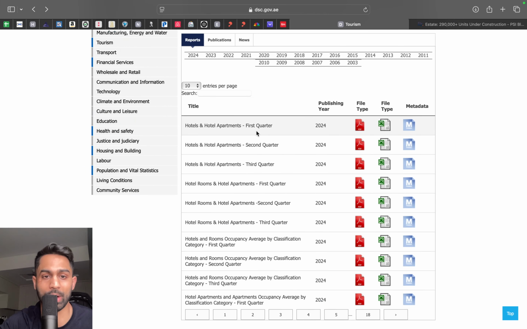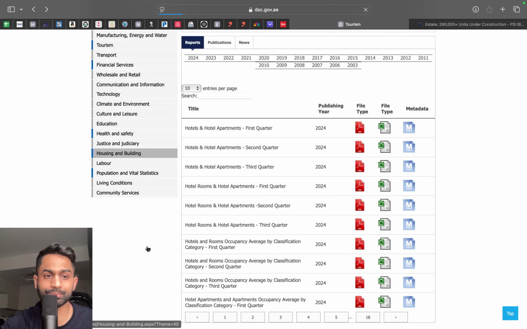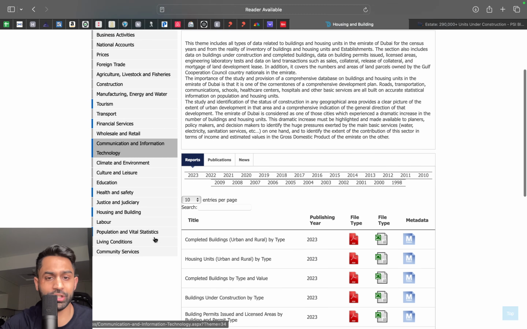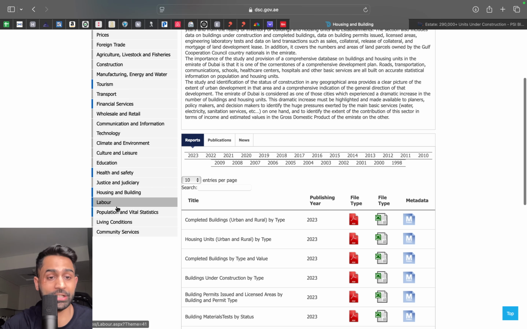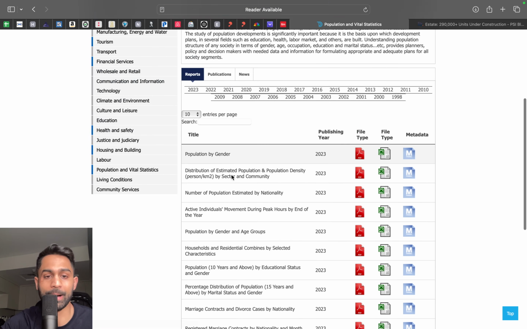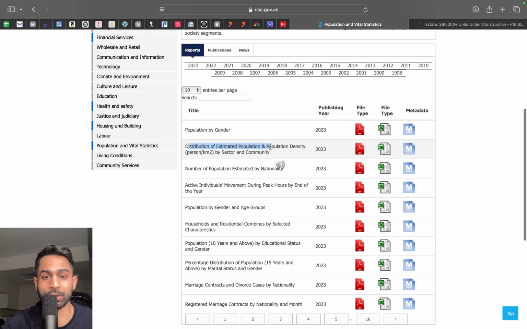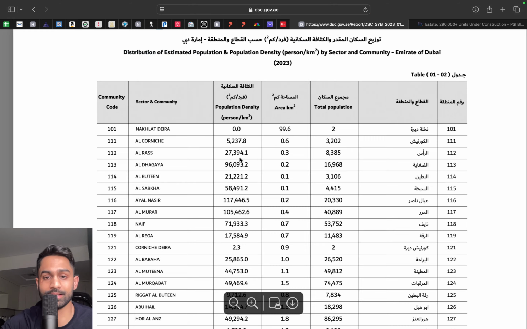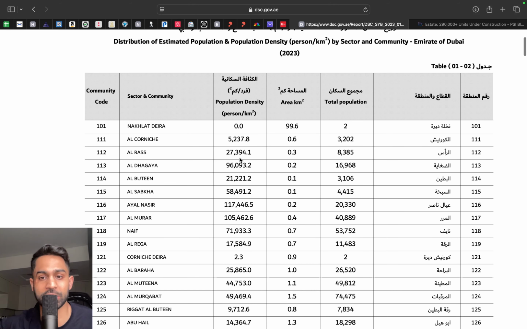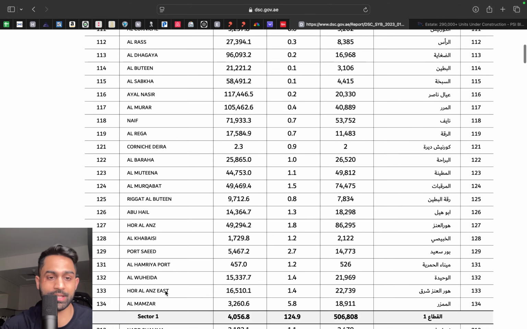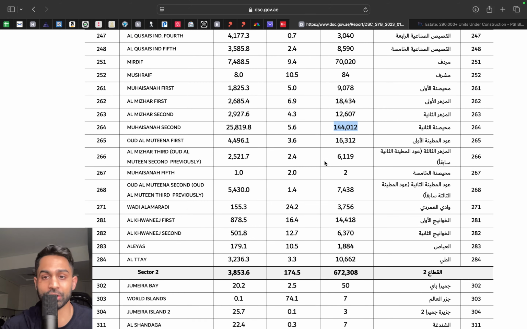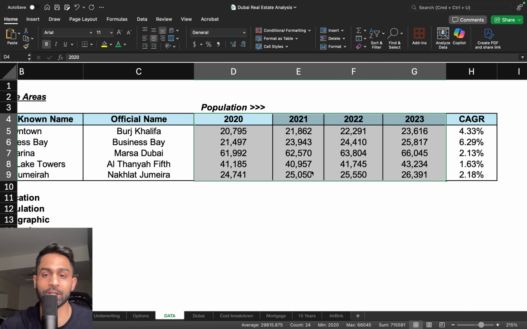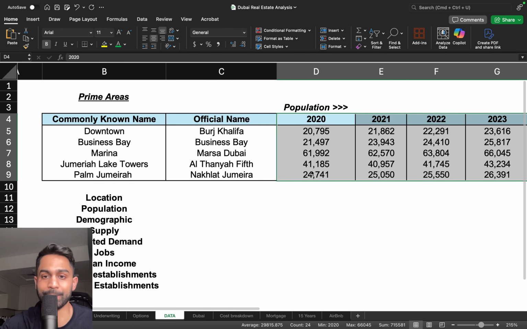So if you come over to their website and go to housing and building, or actually, you know what, if you go to population stats, so population and vital statistics, and then look at the distribution of estimated population by density, by sector and community. If you come over to this PDF, this is the exact data that I'm extrapolating on the spreadsheet and then analyzing. So this is all the community codes. You can take a look at the sector and the exact community and the population size for that as well. This is all publicly available for us to analyze on the Dubai government website.